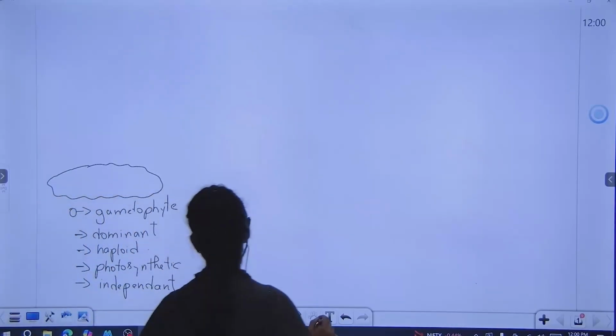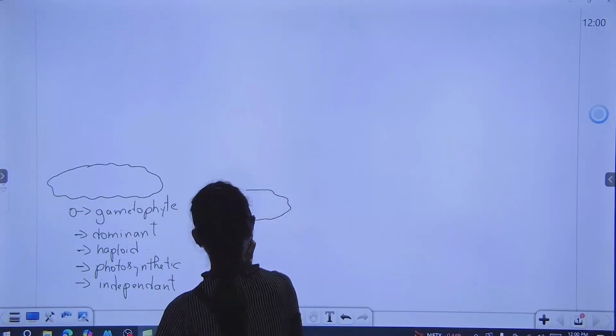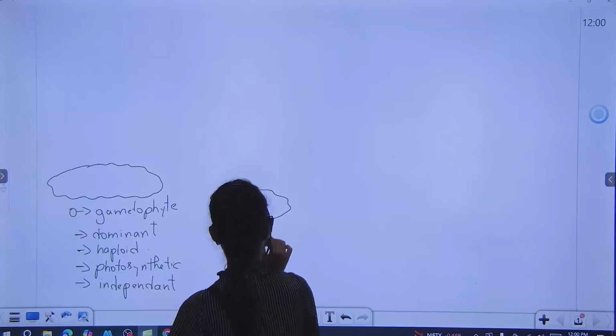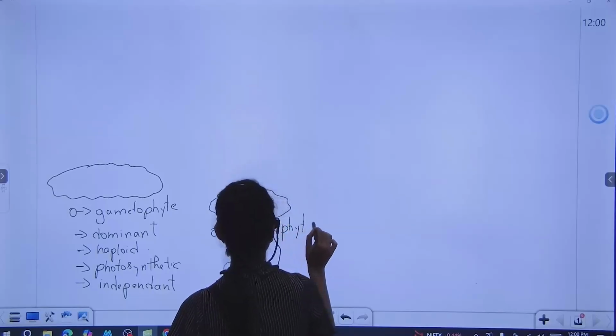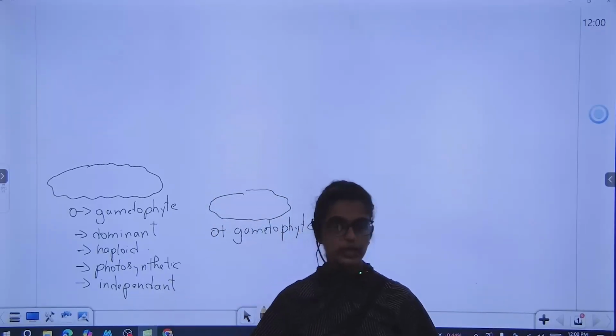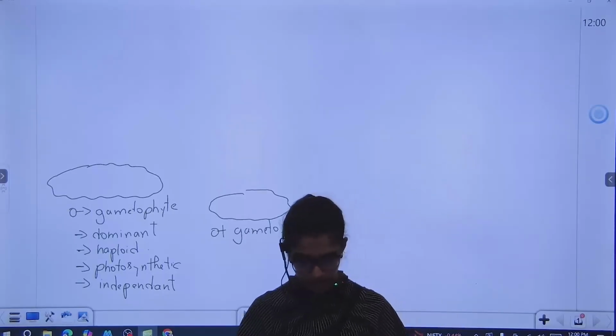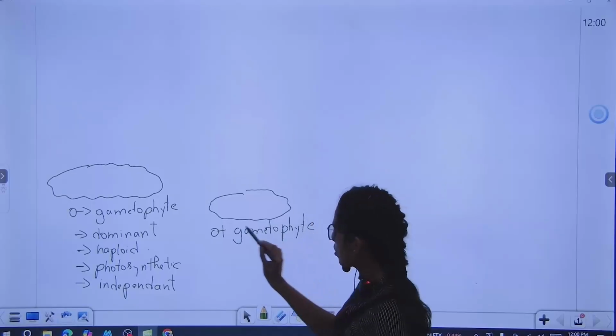I told you they are unisexual, so there will be another plant which is a female gametophyte. Now even this one has the same features.